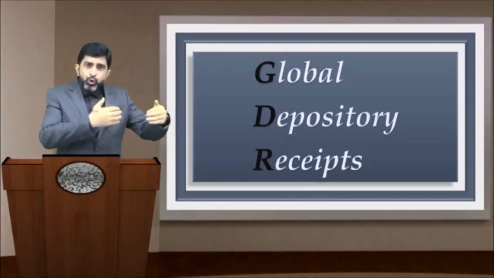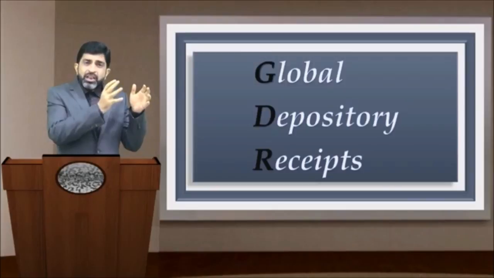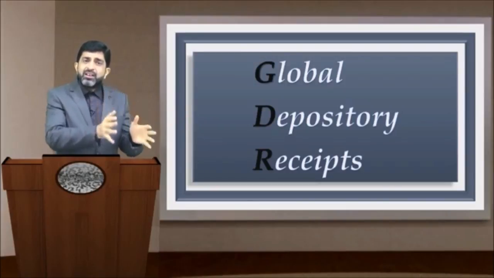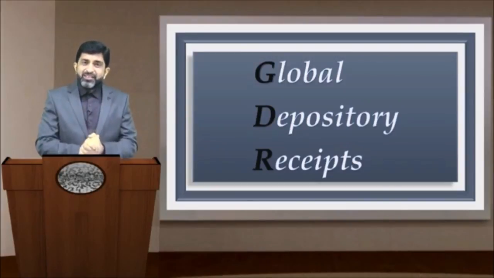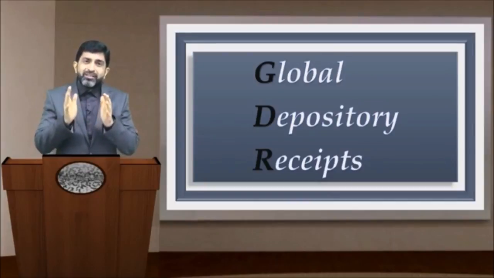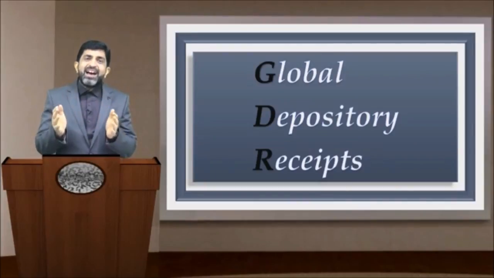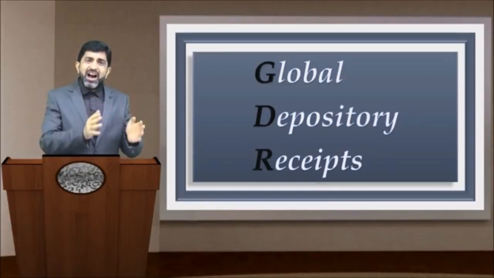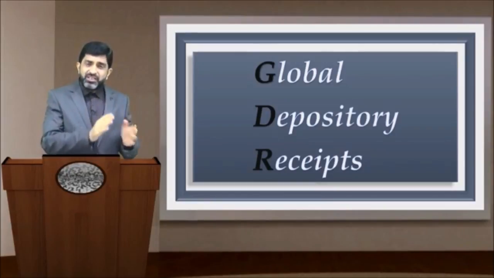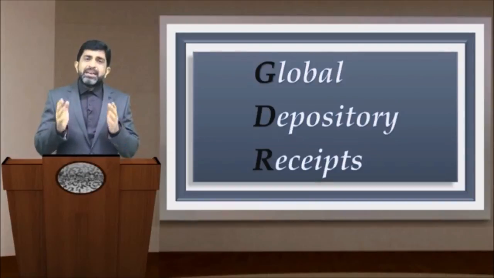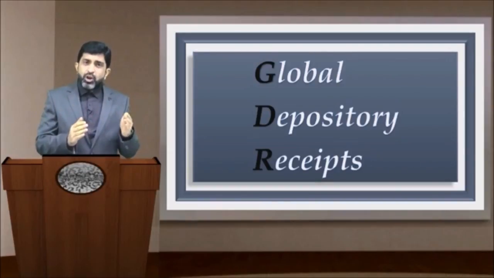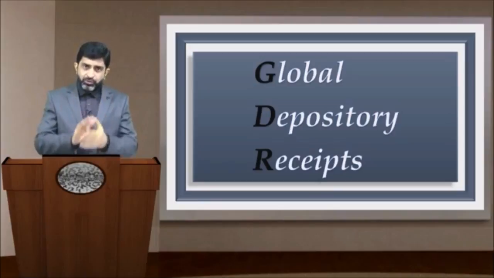The whole issue will take place not in US stock market but in London stock market. And this time the depository receipt will not be titled as ADR, it will be titled as GDR, Global Depository Receipts. GDRs can be denominated either in US dollar or even in euros.